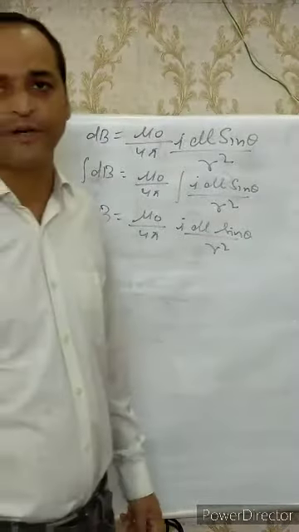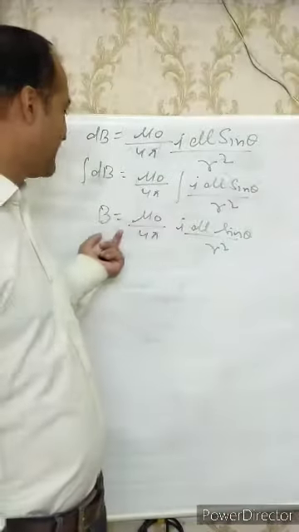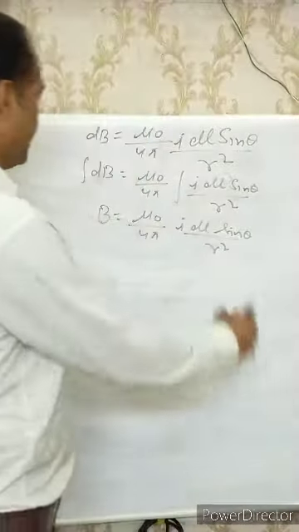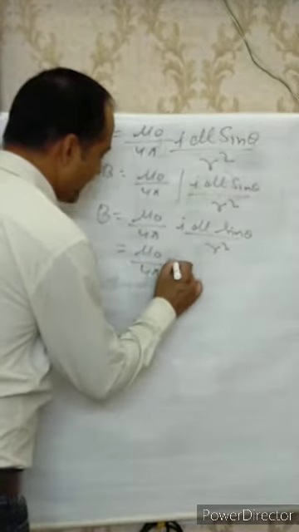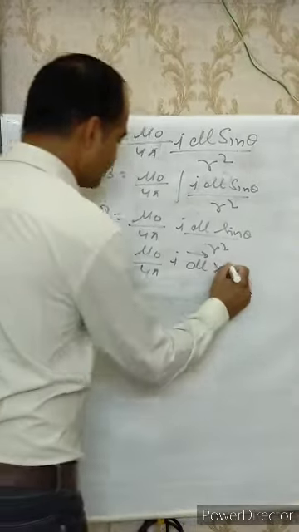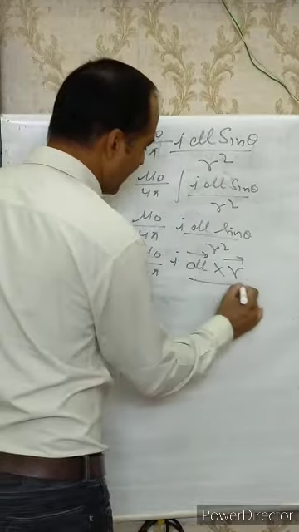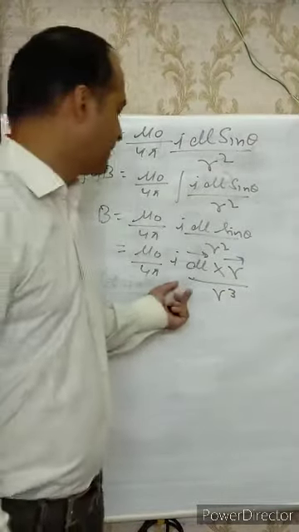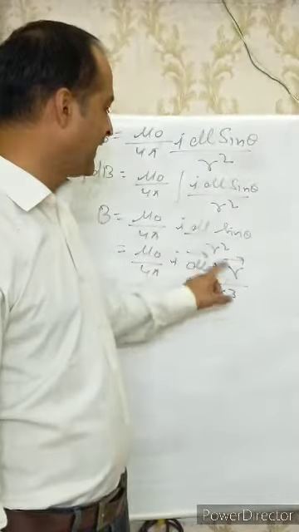Now we know that the magnetic field is a vector quantity having both magnitude and direction. The magnitude is this, and I will show what the direction of the magnetic field is. Here we can write B vector equals mu naught by 4 pi I, dl cross r upon r cube, because this is the cross product of dl and r.